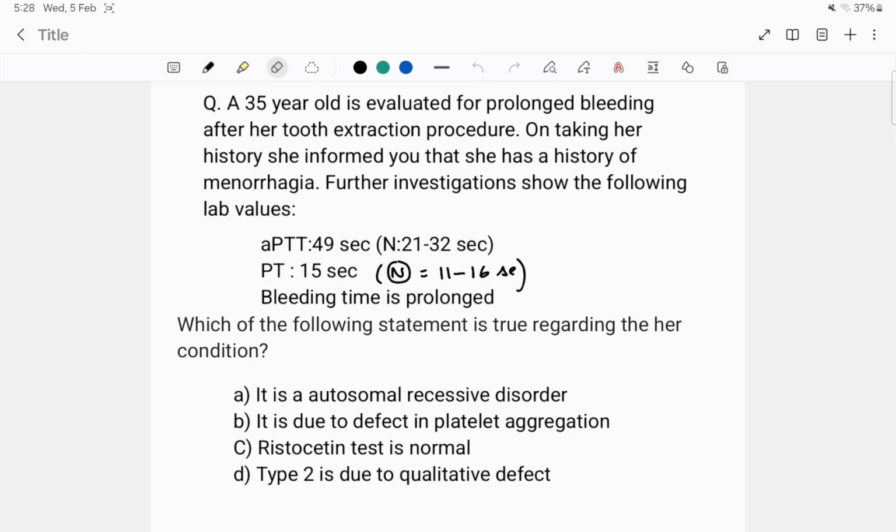A. It is an autosomal recessive disorder. B. It is due to defect in platelet aggregation. C. Ristocetin test is normal. D. Type 2 is due to qualitative defect. So this is the question.